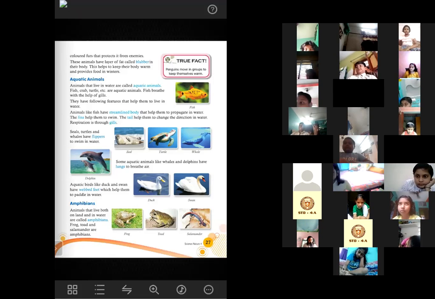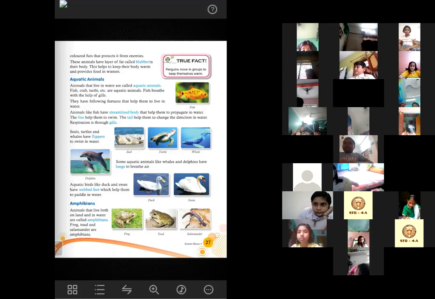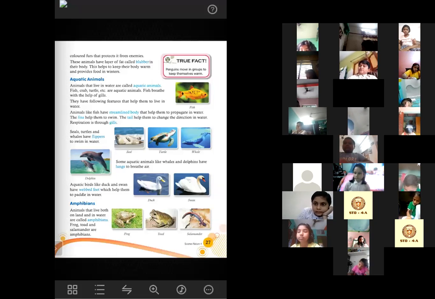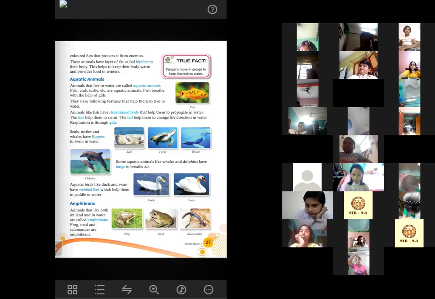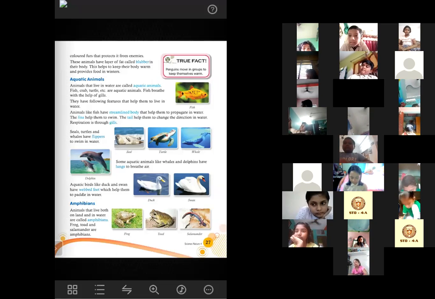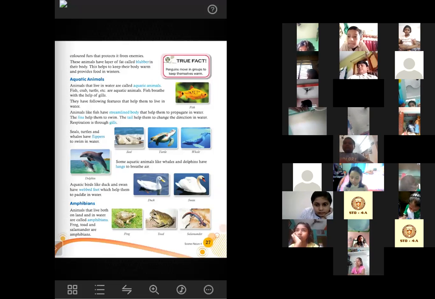And another characteristic feature of fishes that helps them to swim under the water. Sheikh Nora Jali, you unmute your device. Yes, ma'am. Yes, that feature that Trisha told, don't tell that one. Except that, you tell another one. Okay. Fishes have flippers to swim under the water. No, fishes do not have flippers. Fishes have fins. Sorry, ma'am, fins.